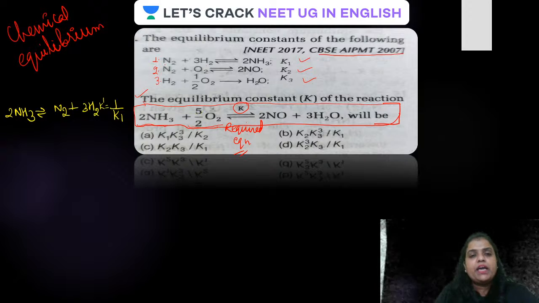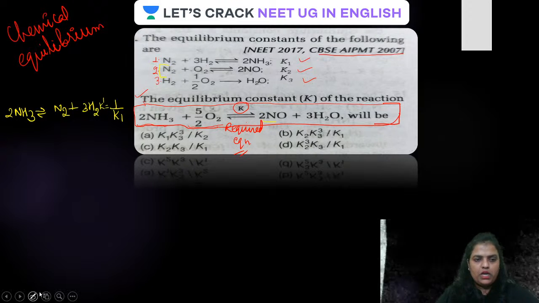But we want 5 by 2 moles of oxygen, and 2 moles of nitric oxide in the product side. Therefore, we won't disturb the second equation at all. Remember, we are not going to disturb the second equation because 2 moles of NO are in the product side as in the required equation.